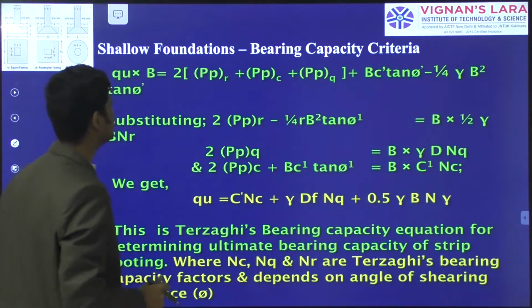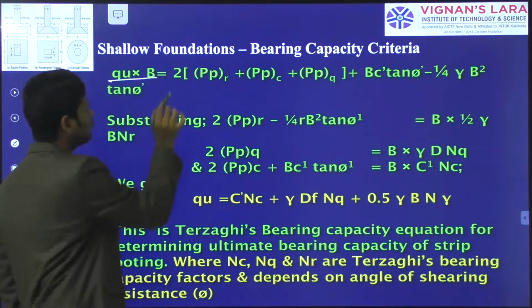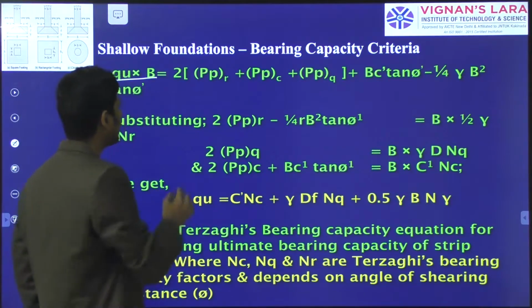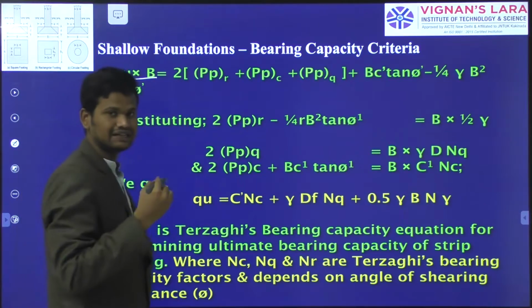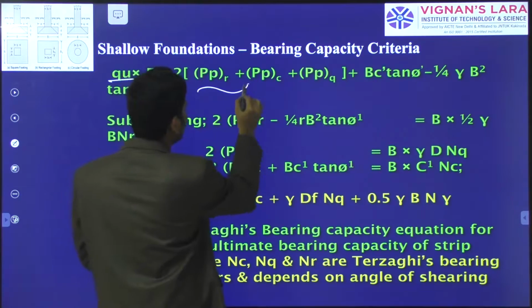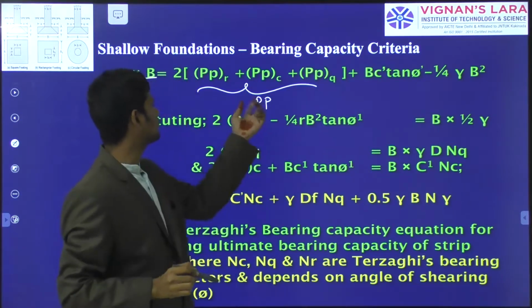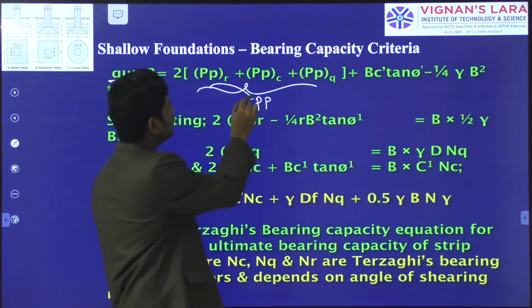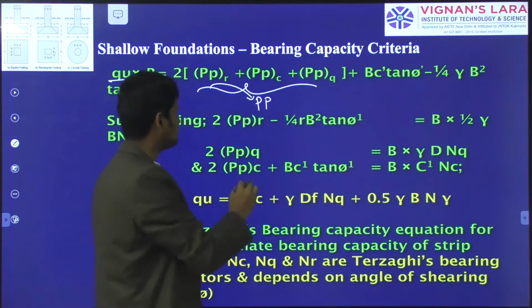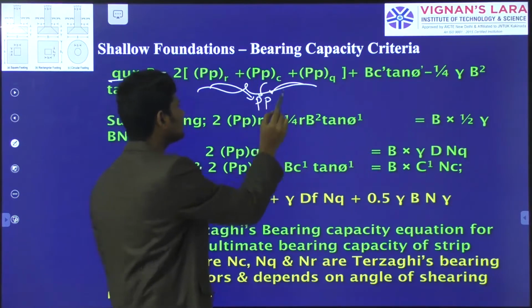Next, what we are doing is keeping qu into B the same, and splitting the 2 Pp into three terms. That means the passive pressure is a combination of the passive pressure due to the unit weight of the soil mass Pp gamma, the cohesion Pp c, and the surcharge Pp q.